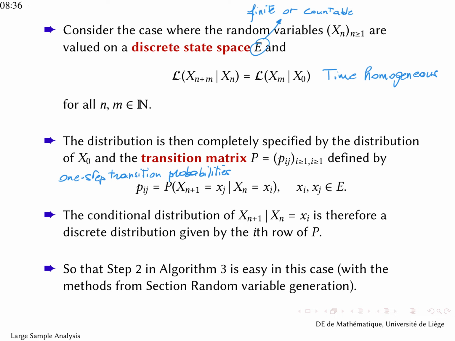This transition matrix will thus characterize the conditional distribution of xn plus 1 given xn equal to xi. This conditional distribution will be a discrete distribution because of the discrete state space, and it is given by the ith row of my transition matrix P. Therefore, step 2 in algorithm 3 will become very easy, and we can use the methods that we have seen in the third chapter on random variable generation.